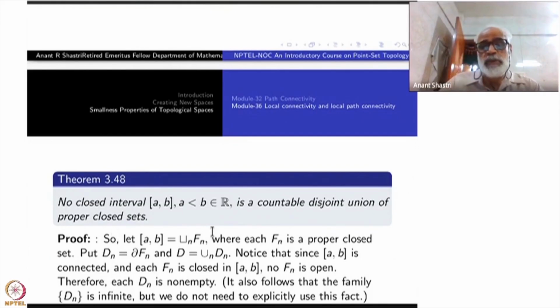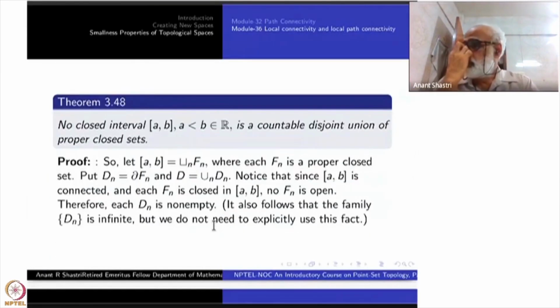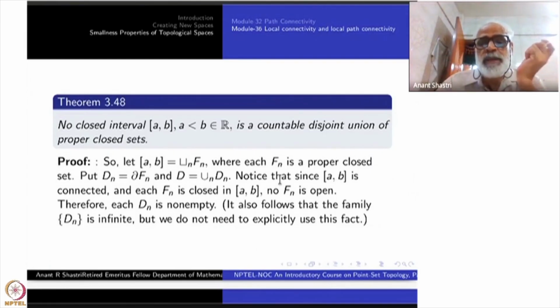Okay. So here we will have to use Baire's category theorem in a clever way. So that gives you an opportunity to use Baire's category theorem. So watch out. Suppose you have AB equal to a disjoint union of Fn's, where each Fn is a closed proper subset of AB.